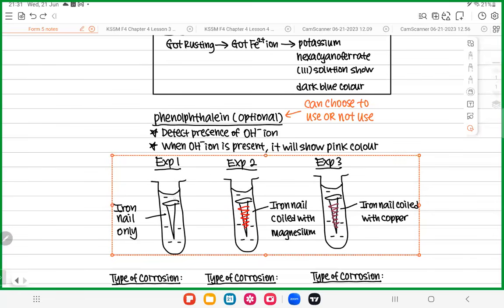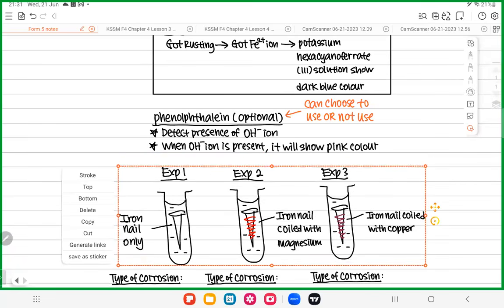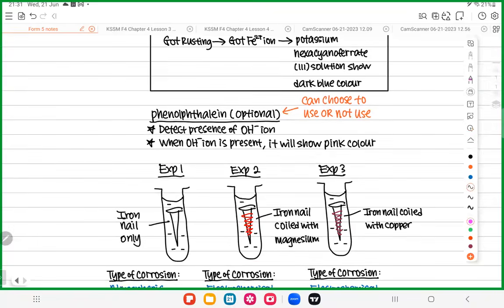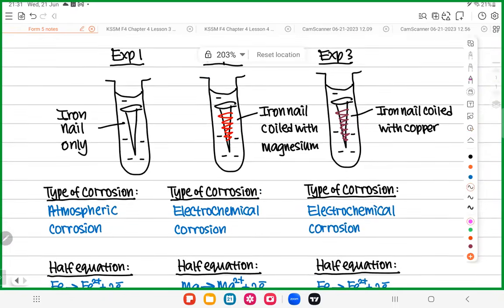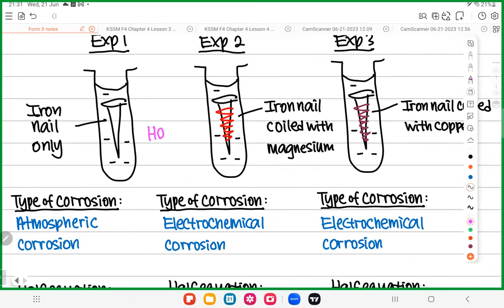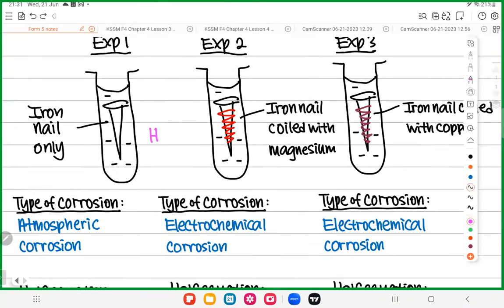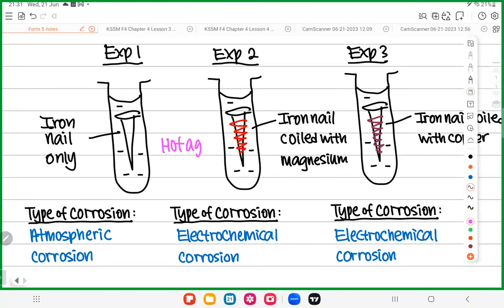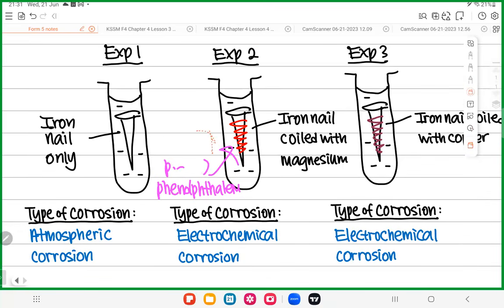Okay, so here, in all of them, we have hot agar. We have potassium hexacyanoferrate(III), and we also have phenolphthalein. For all of them, just to show you. Now allow me to ask you a few simple questions here.